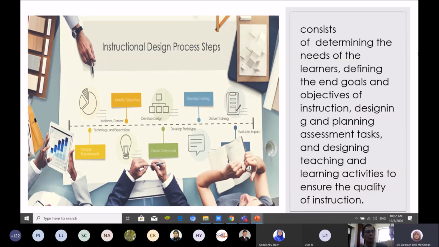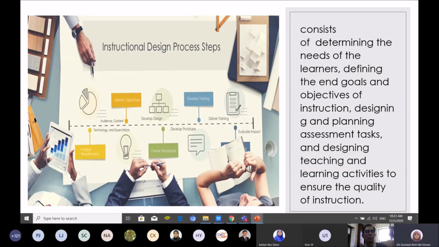And then defining the needs, goals and objectives. This is your LO, your learning objective. Every lesson needs to have a learning objective, and the student needs to achieve the lesson's learning objective. So this one you need to have. You can create a simple learning objective to make sure students achieve it after your online teaching and learning lesson.